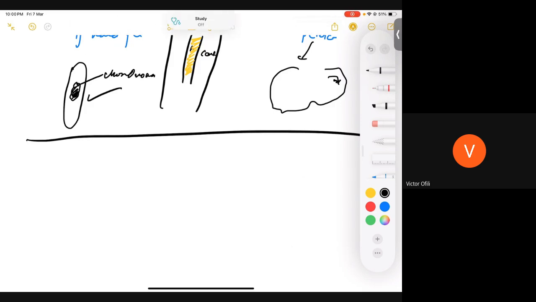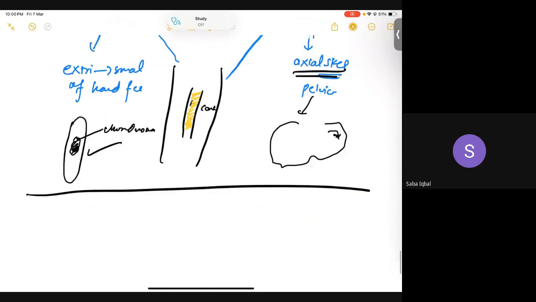Yes, doctor. Okay, thank you. Perfect. So that was all about tumors.